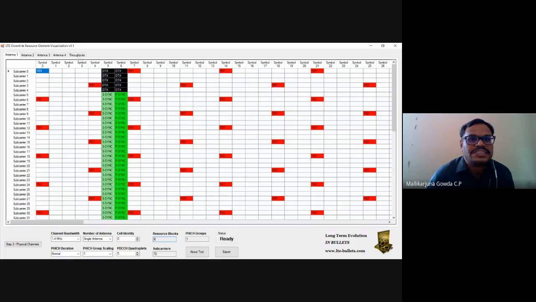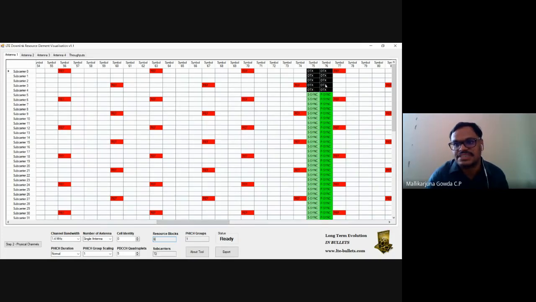That is, from 0 to 6 is one slot, then another 7 will be another slot. So together is one subframe. So in subframe 0, in slot 0, again symbols 5 and 6 will be occupied by S-Sync and P-Sync. So that is why I am able to see this S-Sync and P-Sync at symbols 75 and 76.